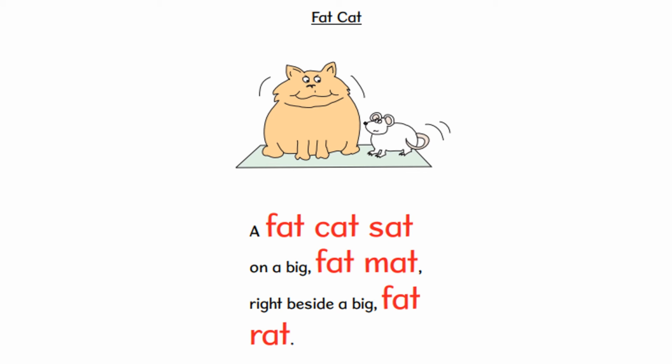Now let's read the story Fat Cat. A fat cat sat on a big fat mat right beside a big fat rat. So what can you see in the picture? You can see a cat that is fat which sat on a big fat mat. It's sitting on a fat mat right beside a big fat rat.